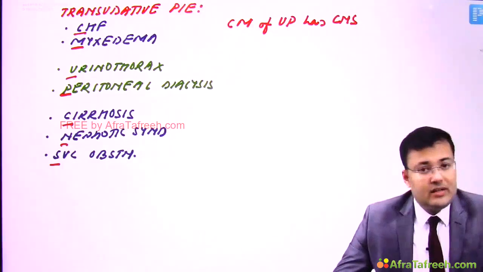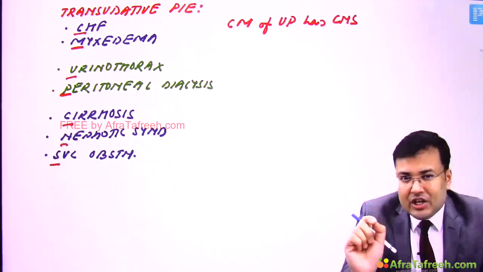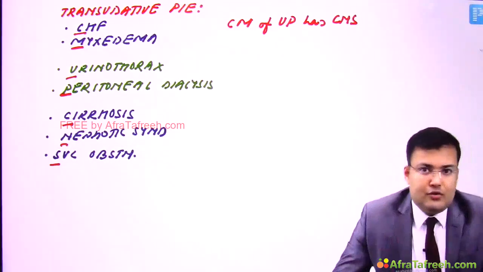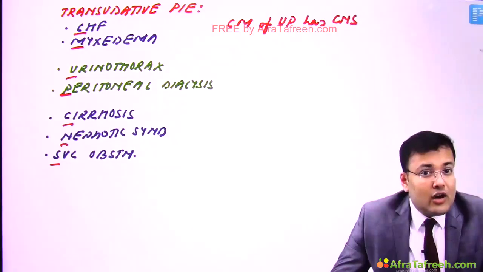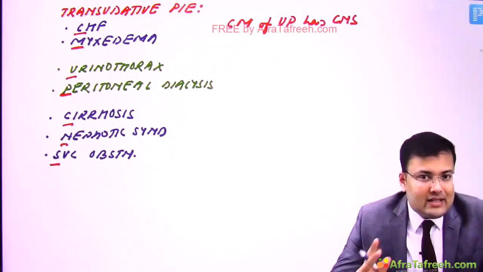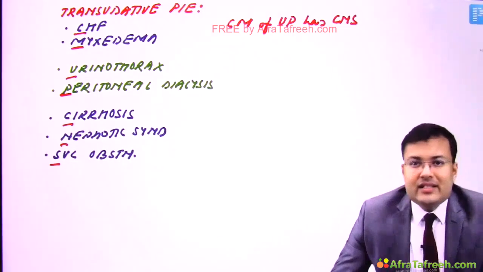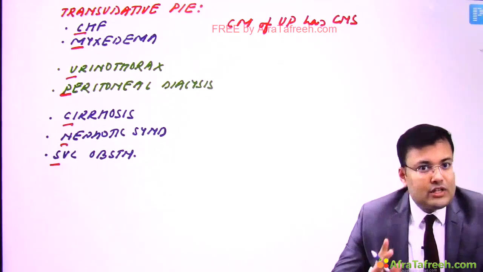Now see the questions related to investigations. What is the investigation of choice for detection of minimal pleural effusion? And that is ultrasound. So how much fluid can be detected by ultrasound? 1 ml. And second group of question, that in chest x-ray which view can detect how much fluid? So two set of questions.